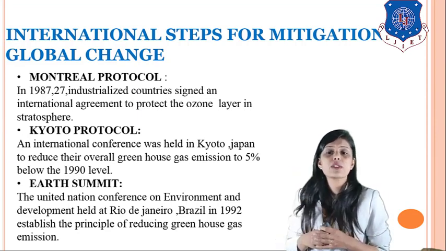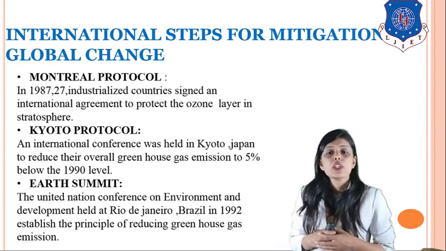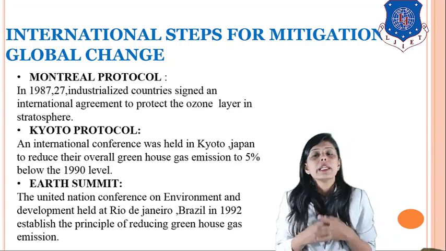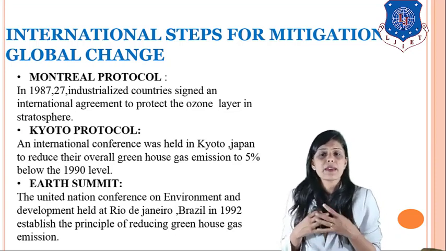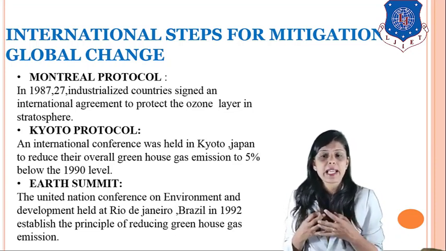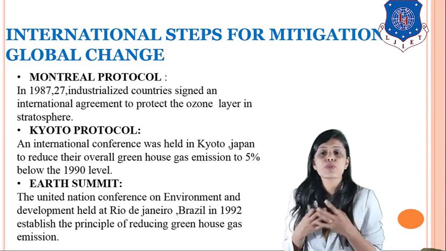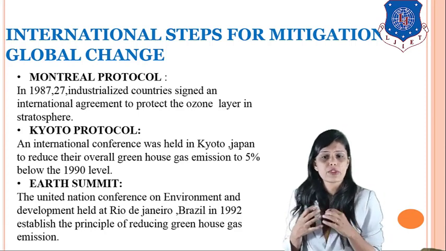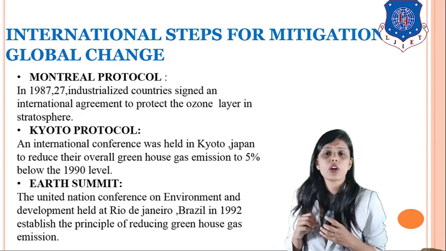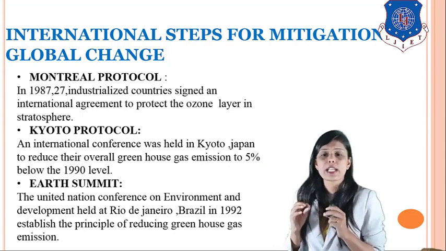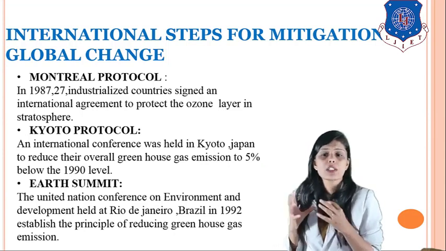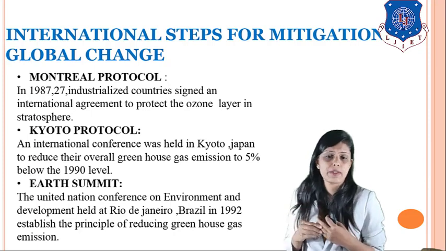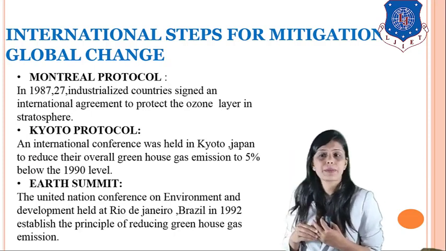The first one is known as the Montreal Protocol. In 1987, 27 industrialized countries signed an international agreement to protect the ozone layer in the stratosphere. So the Montreal Protocol was signed for the protection of the ozone layer in the stratosphere in 1987. That was the first step taken.